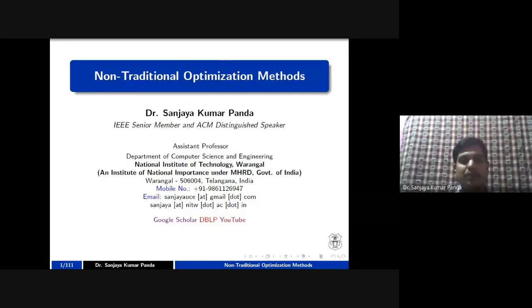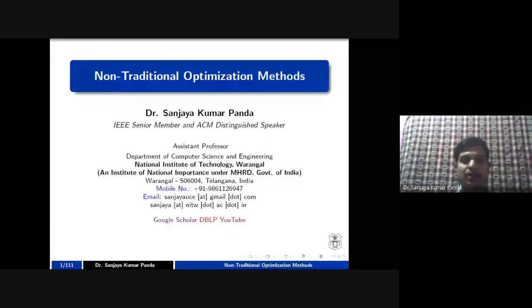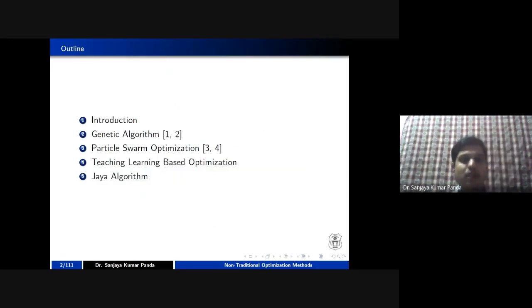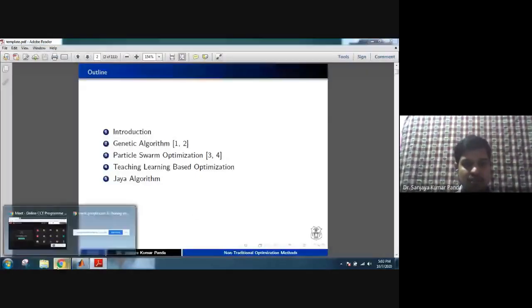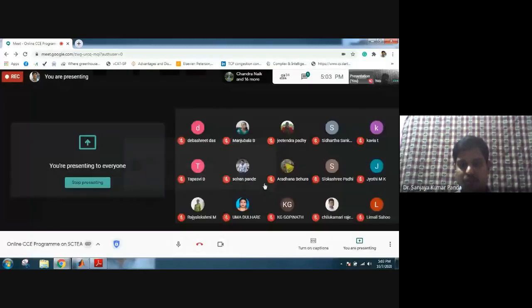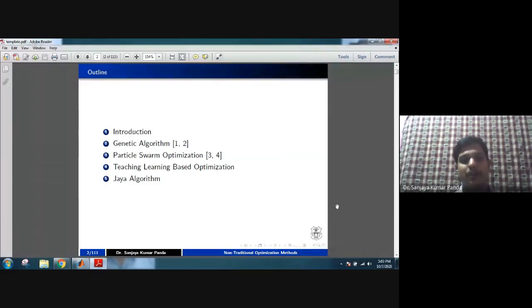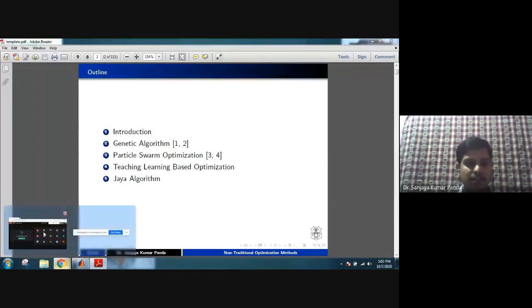He developed three important algorithms that we will discuss in tomorrow's class, called Rao 1, Rao 2, and Rao 3 algorithm. So this is my outline. I will cover genetic algorithm first, followed by PSO, and in today's talk we will go for TLBO and Jaya algorithm. The rest of the algorithms we will see in tomorrow's class.